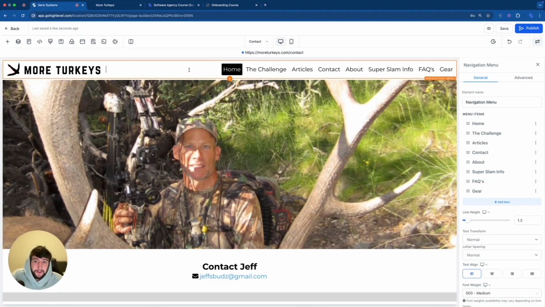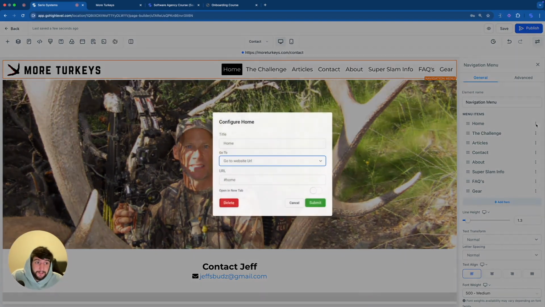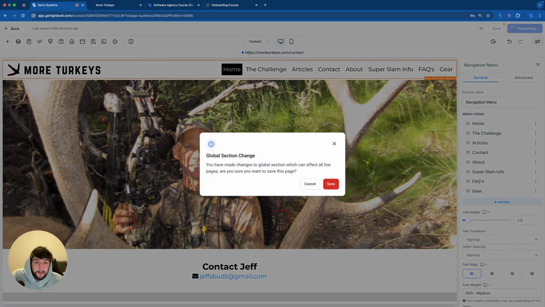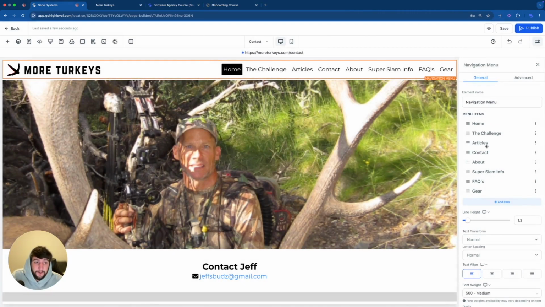So now we're back in the editing page. I'm going to click on the home section, which is right up here to the top right. Click on these three little dots, and there we go. Instead of go to website URL, we want it to go to page, and we want it to go to page home. Now click submit, publish it at the top right, save it. Now let's go find out if we need to do this for every single section.